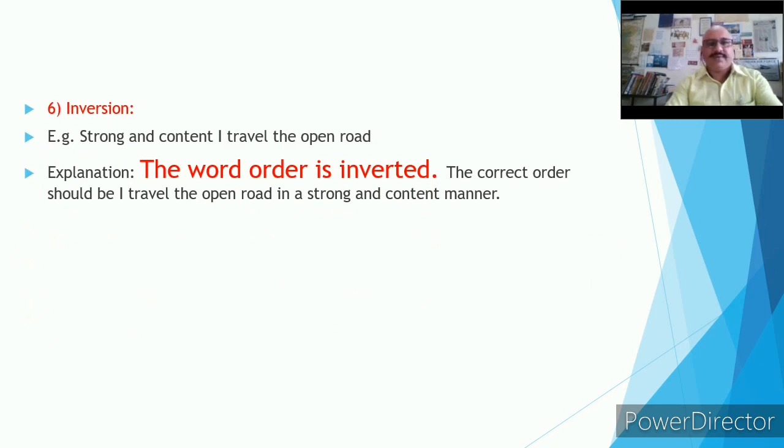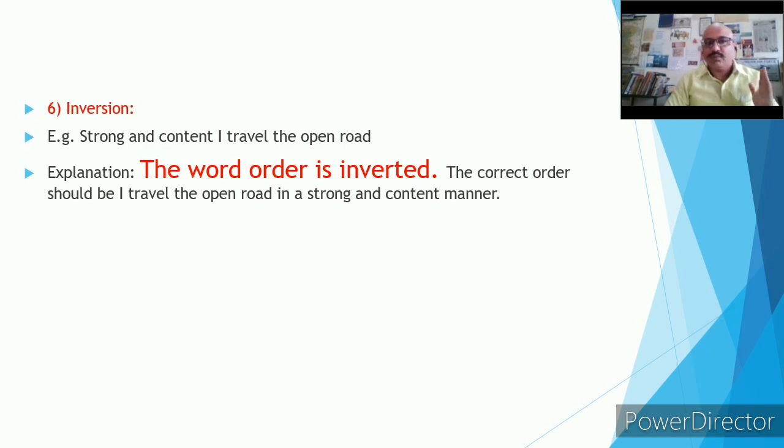And finally we have inversion. So what is inversion? Let's try to understand. Perhaps the word might have made the concept clear: something is inverted. Here the example: Strong and content I travel the open road.